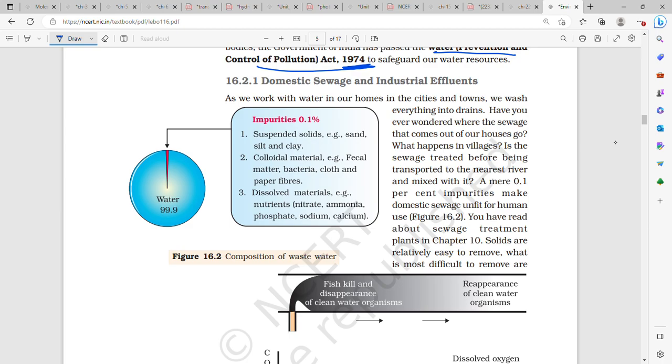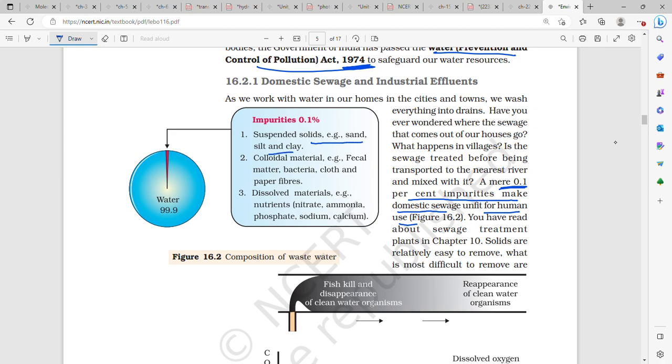So, a mere 0.1% of impurities make domestic sewage unfit for human use, and these 0.1% have suspended solids, for example sand, silt, and clay.